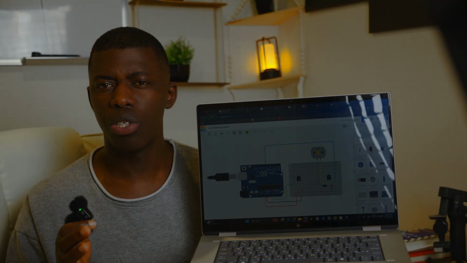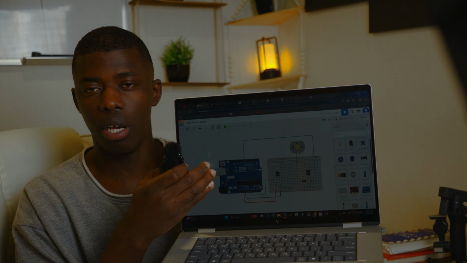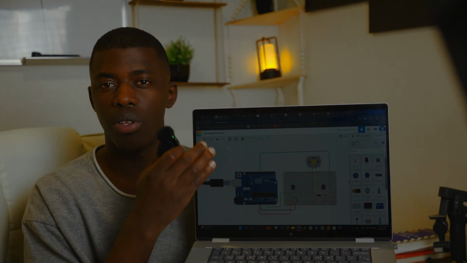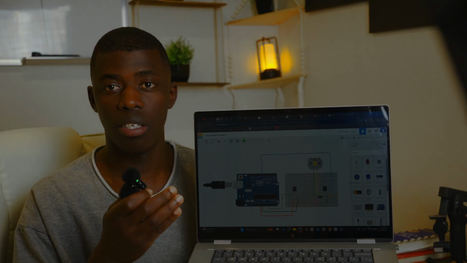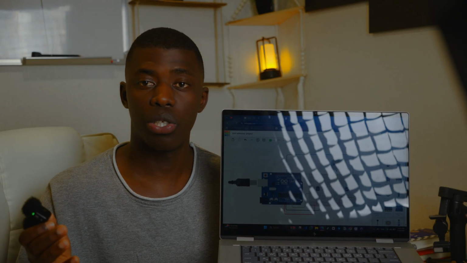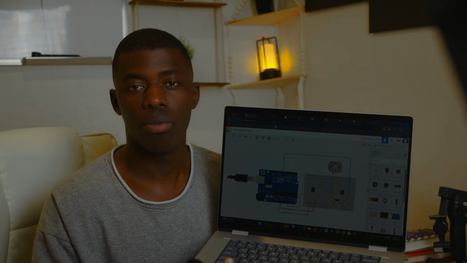So what I'm going to do is follow what I already have here. When I simulate, it is working very well. So I'm going to follow this circuit that I designed and put it in action to see if it is going to produce the results that I'm getting while I simulate. Let's go ahead and put everything together.